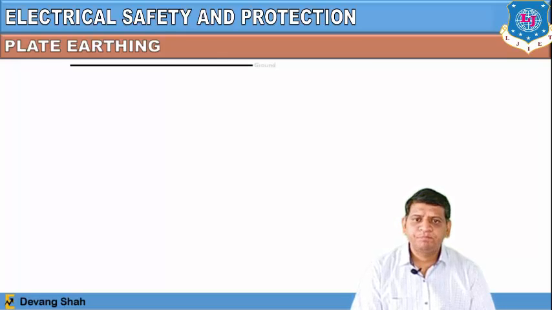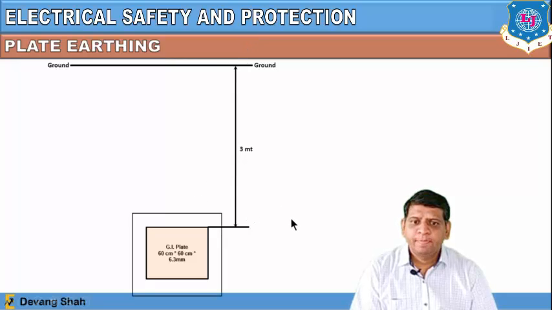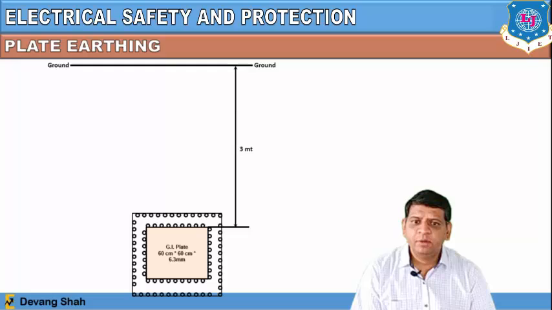So first we see the complete dimension below the ground is changed, where it has a depth of 3 meter, where you can now install this galvanized iron plate of 60 centimeter by 60 centimeter by 6.3 mm, right?